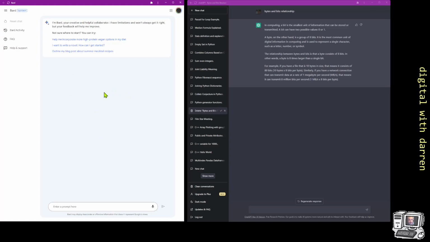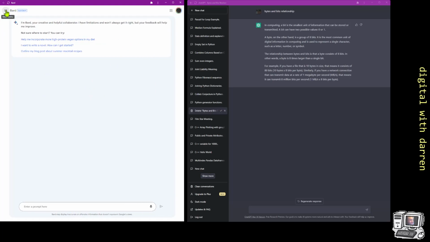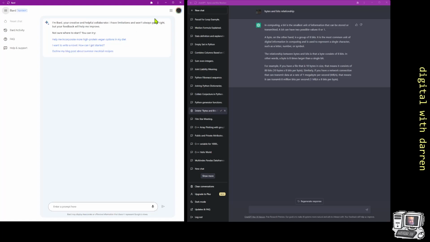I haven't got a dark colouring, and I wonder if there's a dark colouring option. It doesn't look like there's any option here to get a dark mode. So ChatGPT comes in dark mode. Google Bard only seems to come in light mode, which won't be great for night times for those trying to use it.